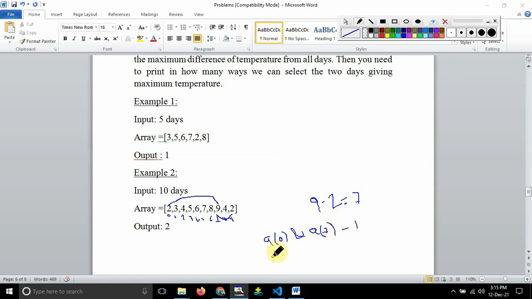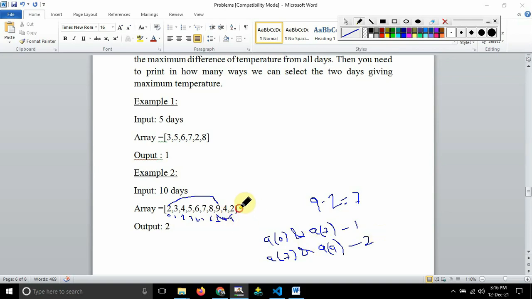Now going to the second way, you can select a of 7 and, again, 2 is present at the ninth index, that is the last index, so a of 9. Okay, so this is the second possible way. So in this way, guys, whenever you want to find out, you will have multiple ways.